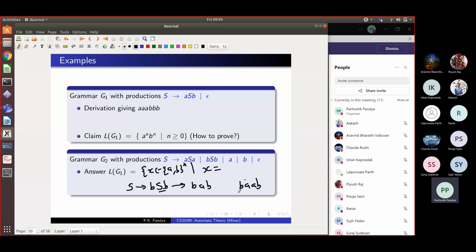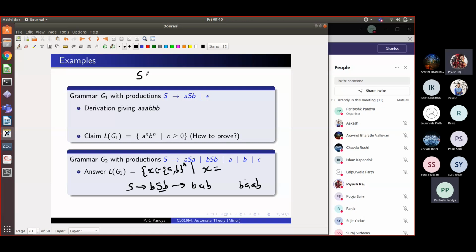Can this be derived? Piyush, can BAAB be derived in this grammar? If S is replaced by B. No, sir. No, let's try. Can we do this string? So I will do this here at the top. We start with S. Now, what are the outermost letters in this string? B and B. So we need to use some rule which will say that we get outer Bs and then inside we recursively try to derive the inner part, AA. So which rule will you use?